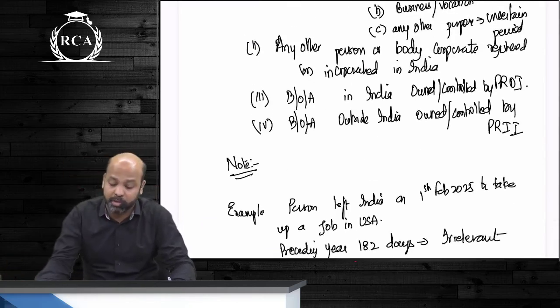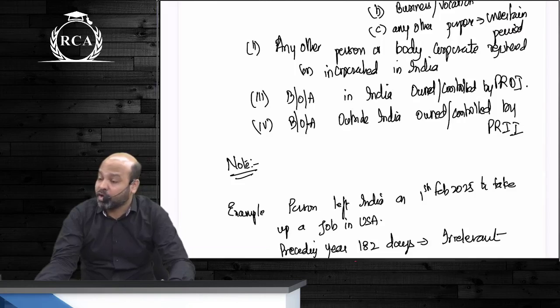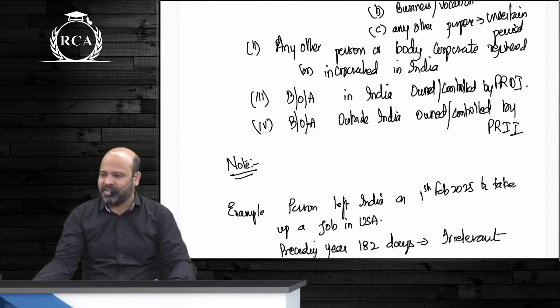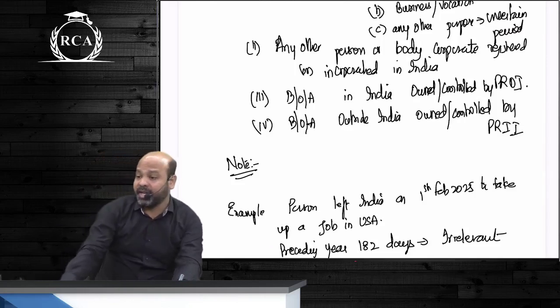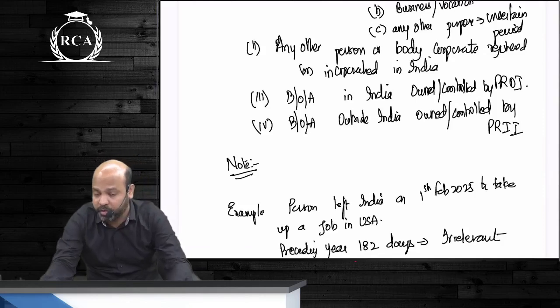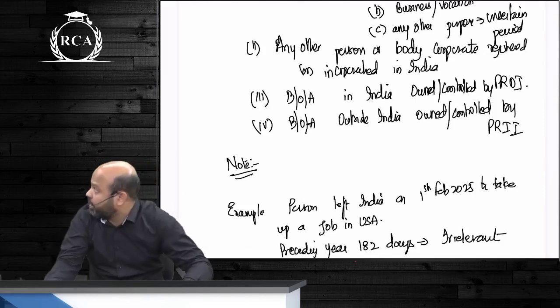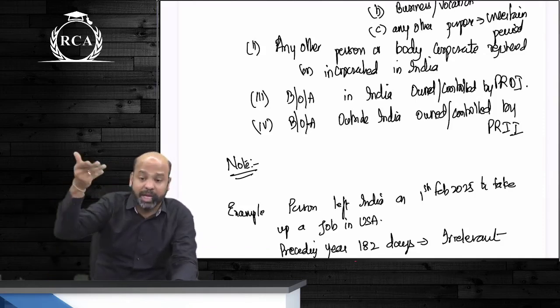Point 2 talks about any other person or body corporate that is registered or incorporated in India. I told you, guys, if you talk about a partnership firm or HUF, as long as they're situated in India, they will be considered to be person resident in India. Then point 3 talks about what? A branch office or agency that is situated in India, guys, but is owned or controlled by anything, guys. This goes from the applicability part only.